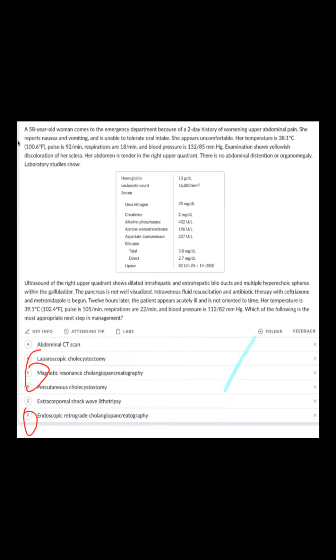So ERCP or MRCP? The question asks what is the next step. Next step means we have to do visualization and we have to see the obstruction. Visualization and dilatation, both I have to do. I select option F, endoscopic retrograde cholangiopancreatography. The answer to the question is F.